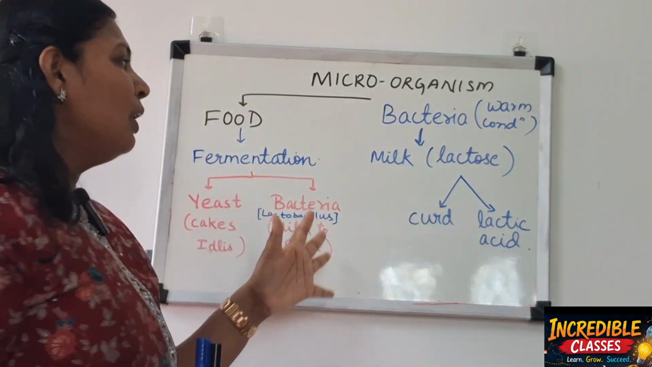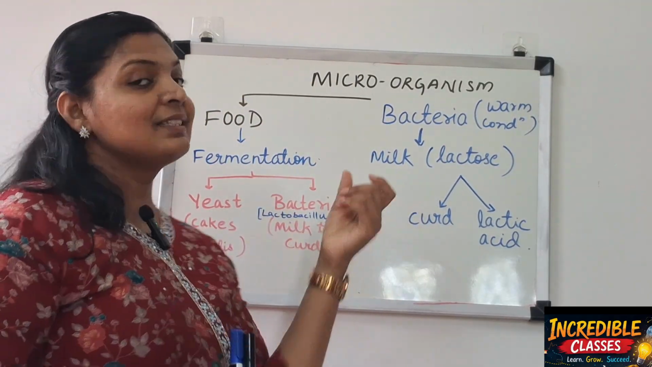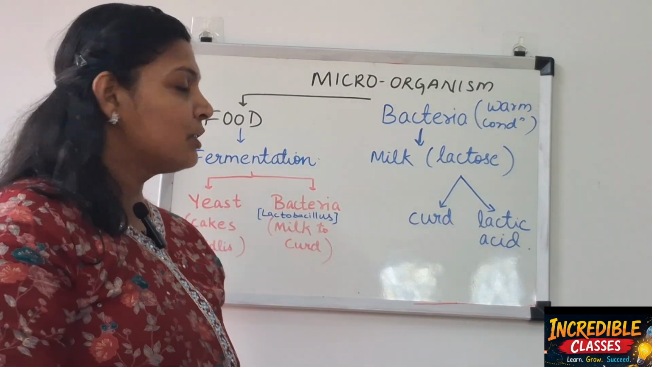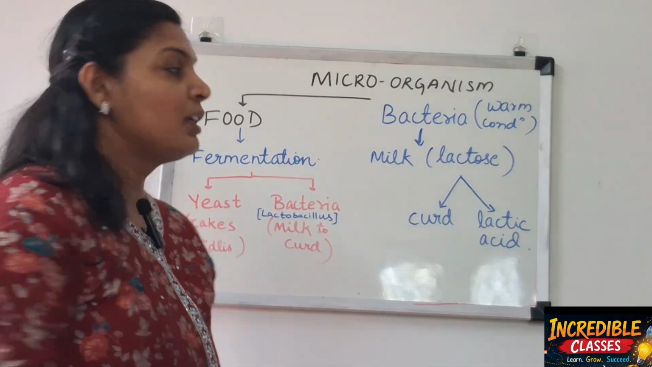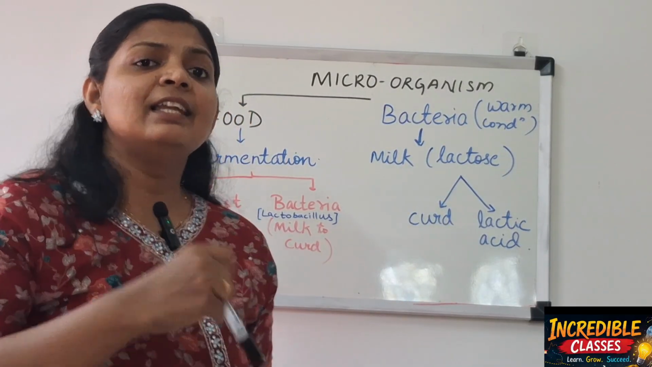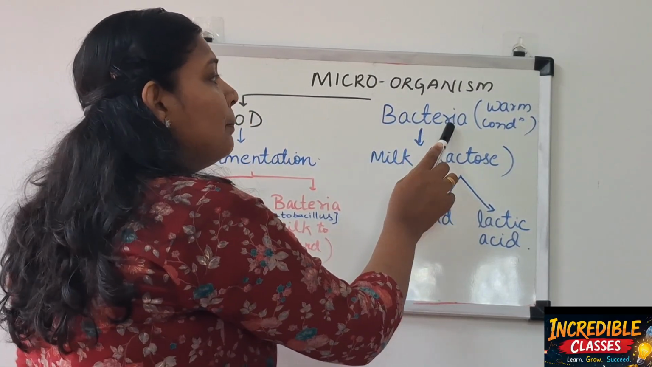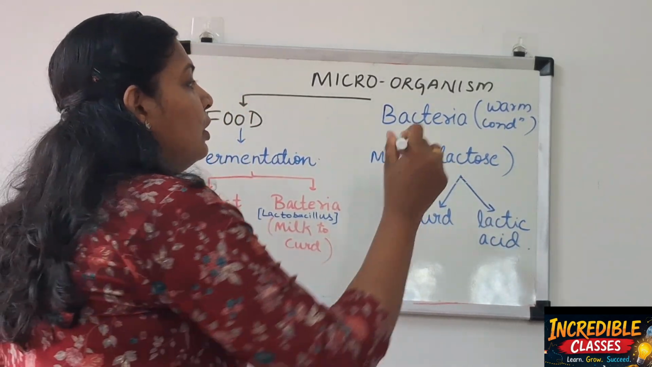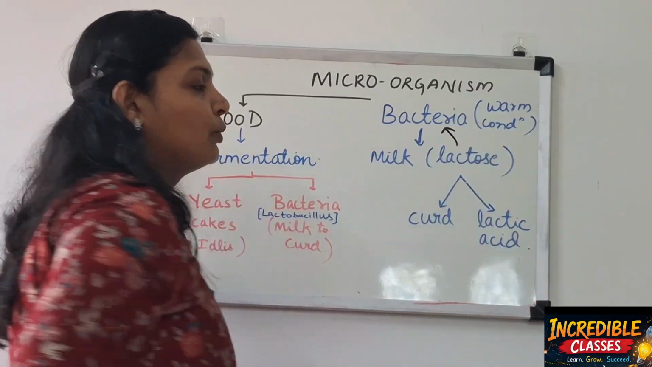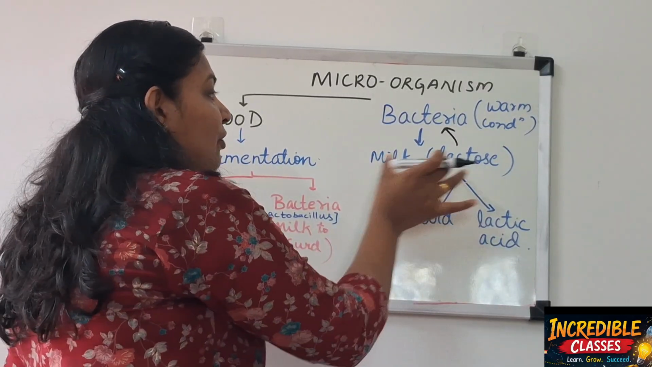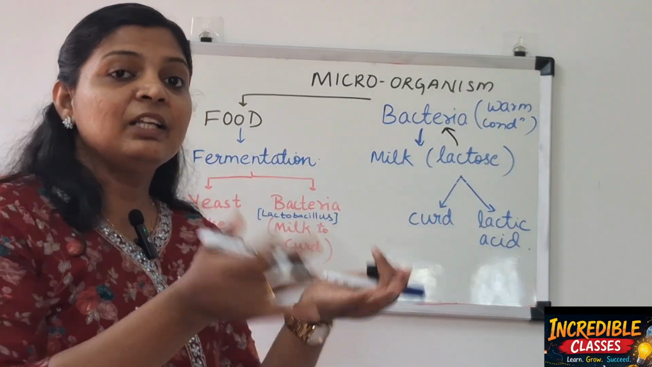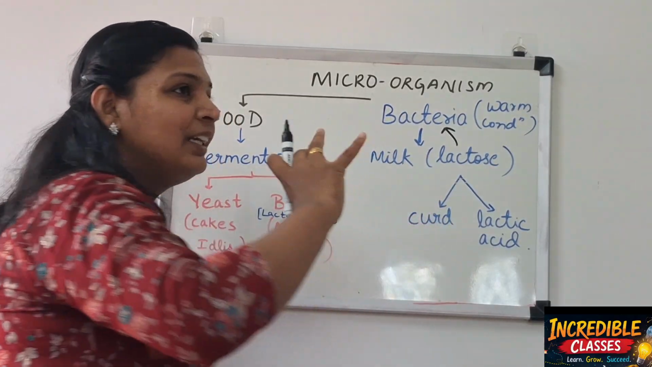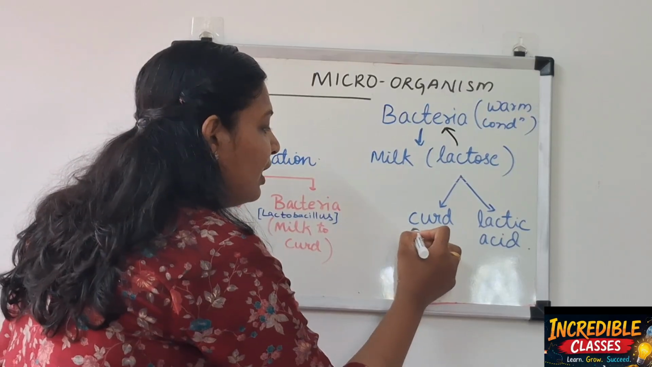Clear? Now, see, milk has a special sugar content that is called lactose. Milk has naturally lactose in it. And the bacteria feeds on this lactose. Now, after feeding that, what is left? A milk without lactose. Milk without lactose curdles down, or forms the curd.